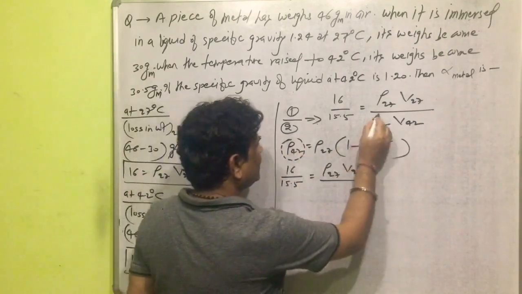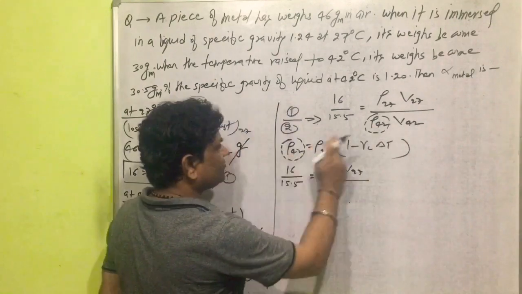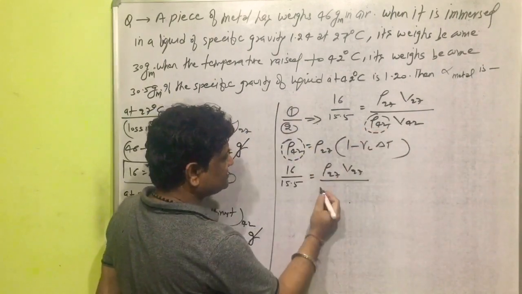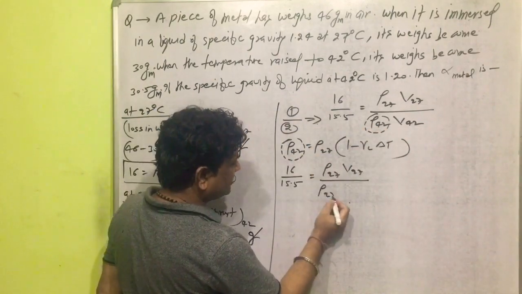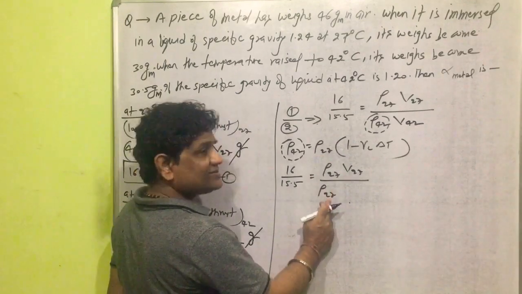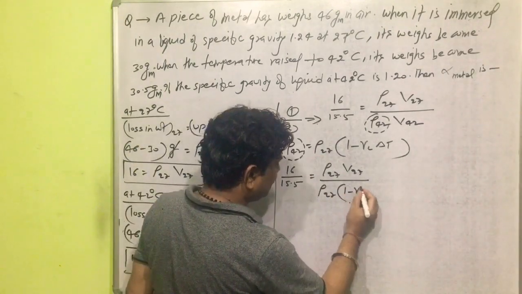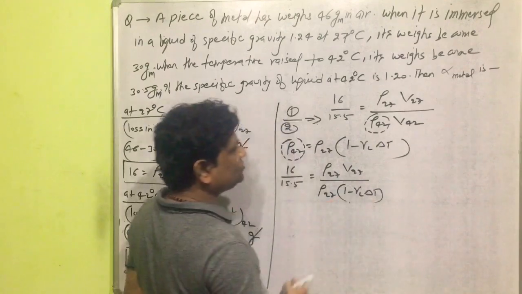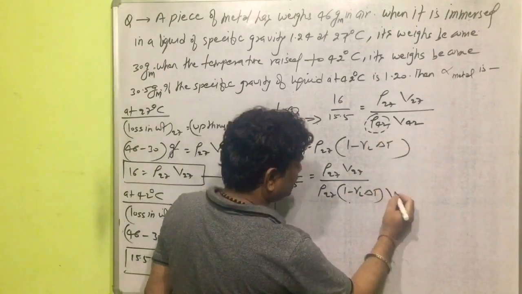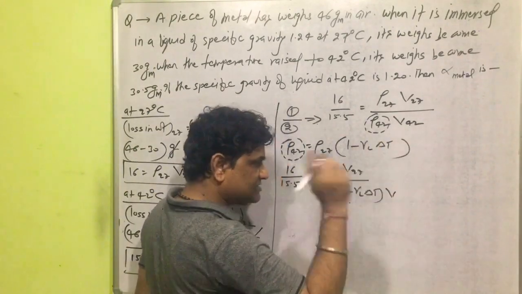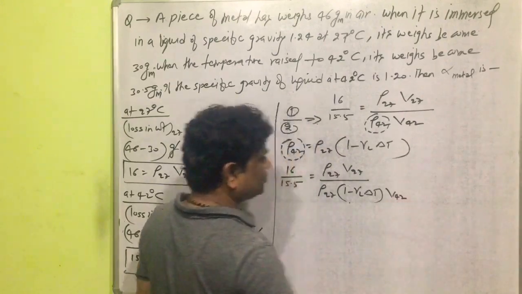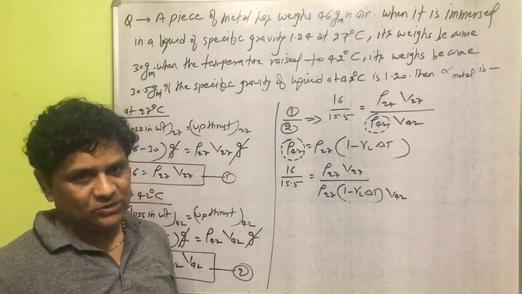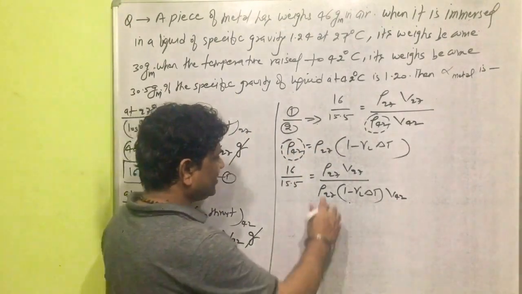So this value we can put here now. The density of the liquid at 42 degrees Celsius is equal to the density at 27 degrees Celsius times (1 minus gamma liquid times delta T), times the volume of the metallic piece inside the liquid at 42 degrees Celsius.